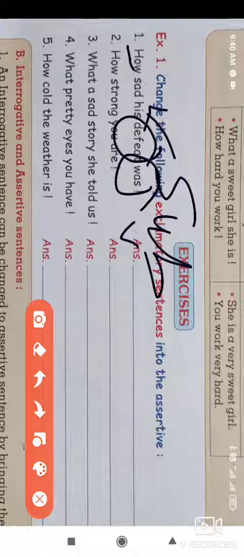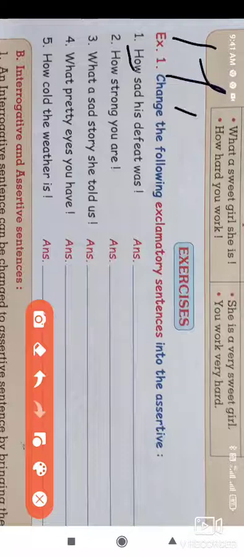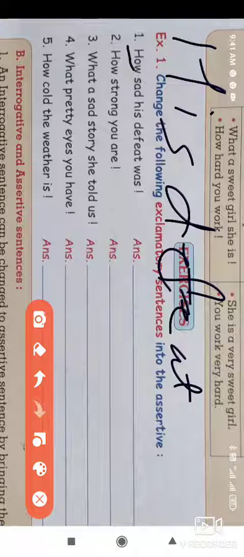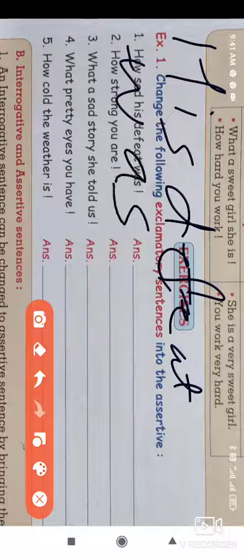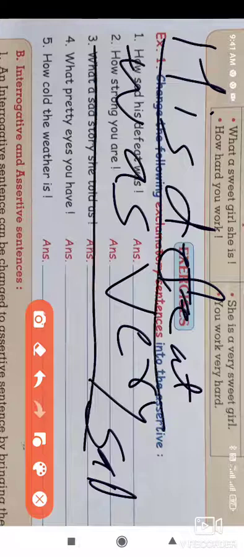We have to put the subject at the beginning of the sentence: his defeat was very sad. Okay, so we complete this sentence in this manner, that is, his defeat was very sad.